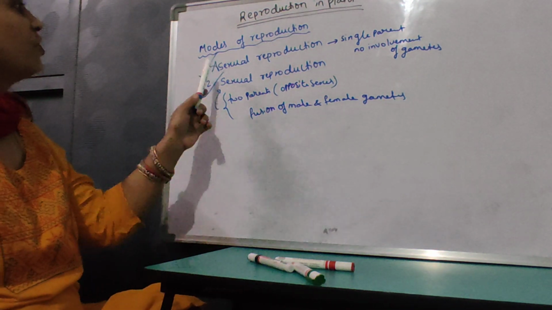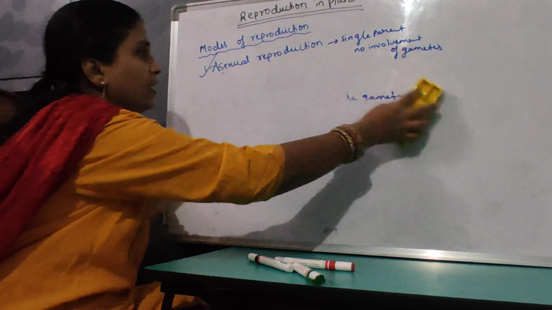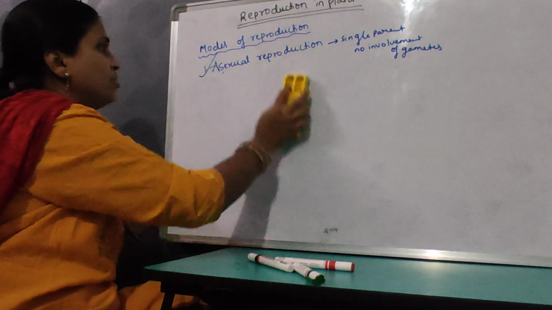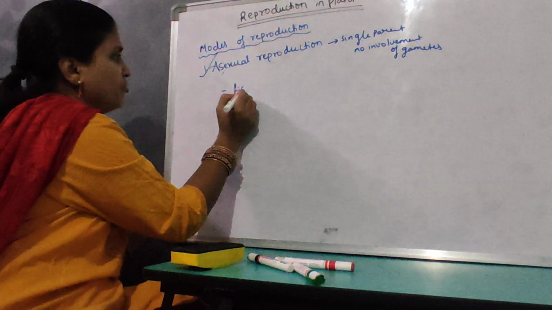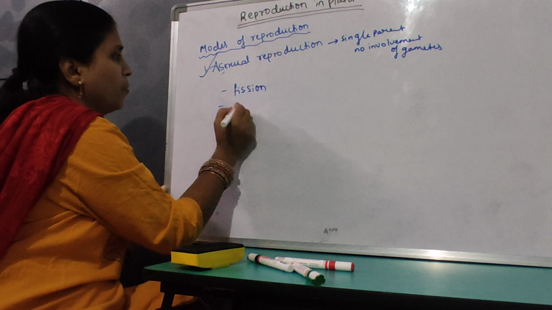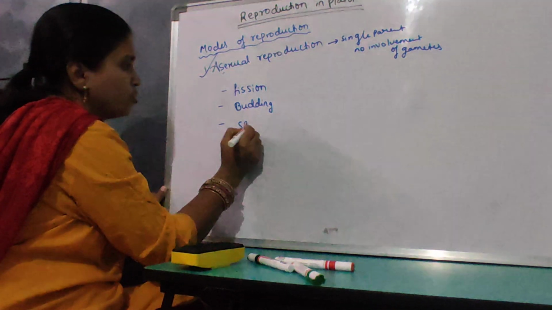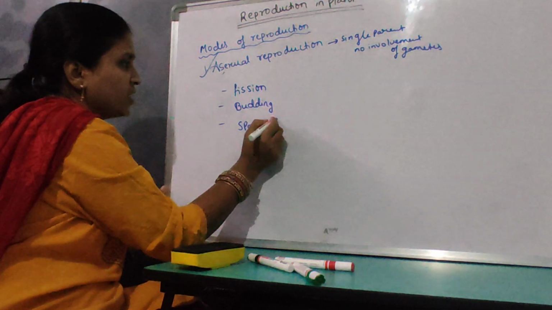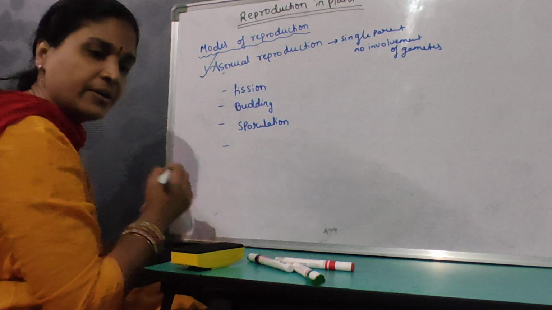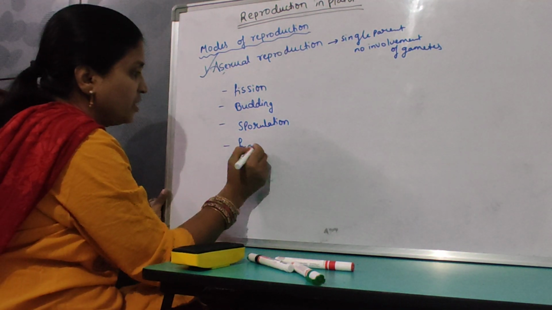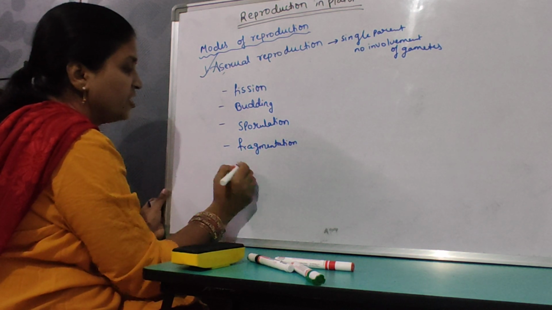In this video, we are going to deal with asexual reproduction. Asexual reproduction is of many types. The types are fission, budding, sporulation, or you can say by spores, then parthenogenesis, then fragmentation, then vegetative propagation.